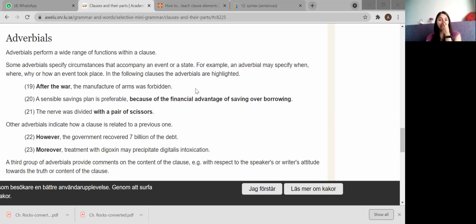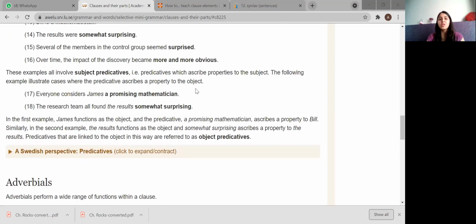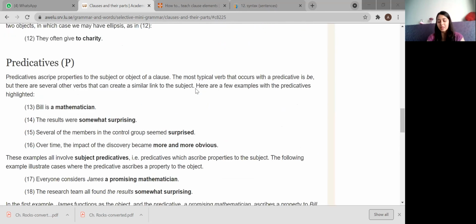Now we'll go to the last part of the parts of clauses, that is adverbials. So if you see on your page number 92, you also have adverbials here. Now, predicatives, it's just a word. Another word for predicatives is also complements. Okay, complements.